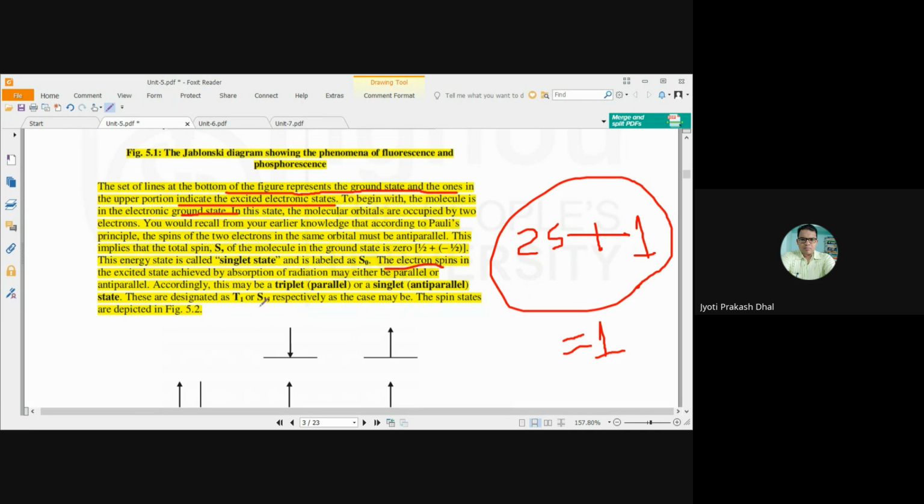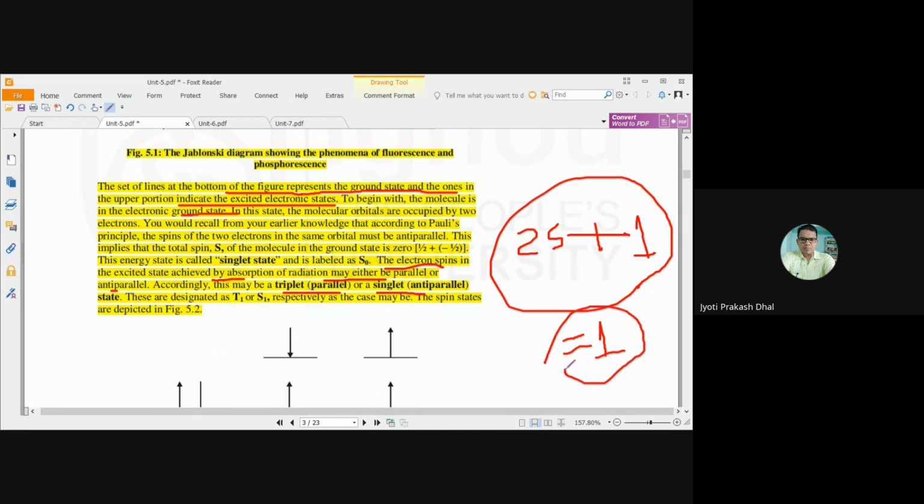The electronic spin in the excited state achieved by absorption of radiation may be either parallel or antiparallel. Parallel may be a triplet, and antiparallel may be a singlet. In the ground state the two electrons are antiparallel, so the multiplicity becomes one, and that's why it is called singlet.